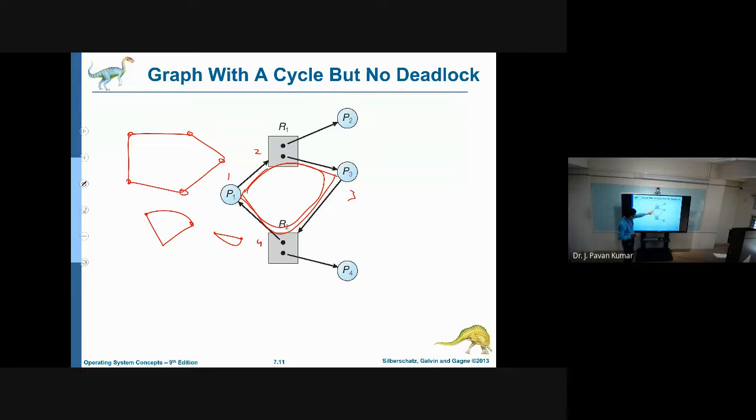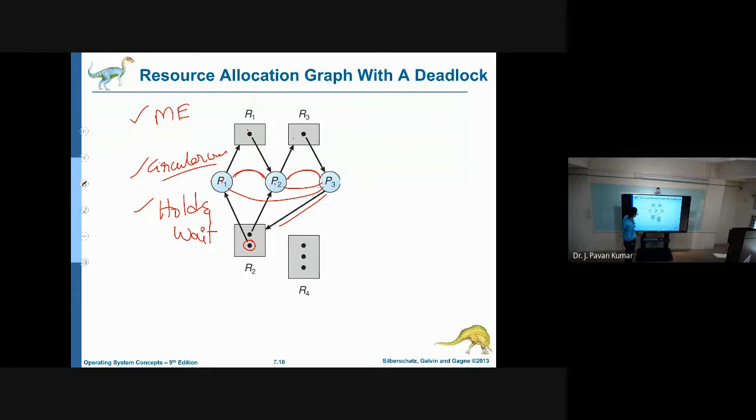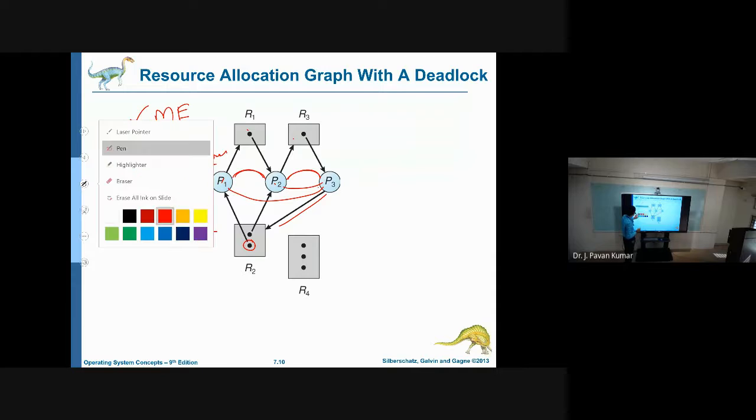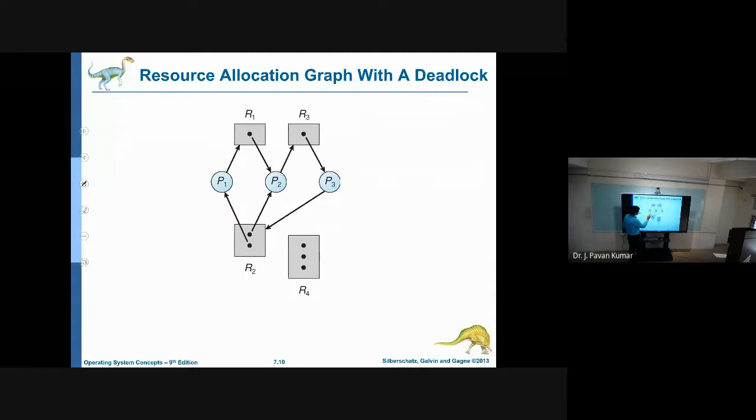Whenever a cycle is formed, let us consider the previous one. Here also if you observe, we are having a cycle. Yes or no? Starting from P1 we can go to R1, then P2, then R3, then P3, then R2, then P1. We have come back to P1, isn't it?